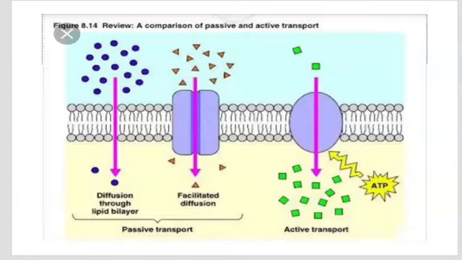In the diagram, we see passive transport and active transport. Passive transport does not require any energy, and occurs by diffusion through the lipid bilayer. For active transport, we require energy in the form of ATP.